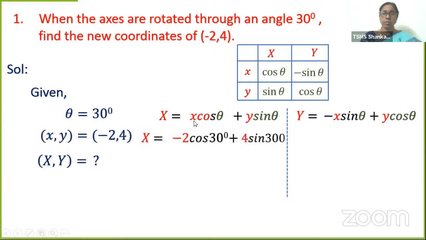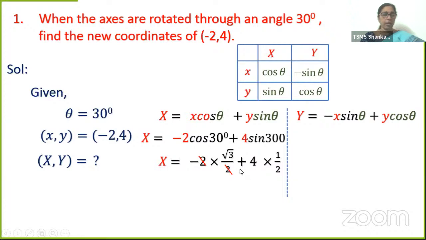X is equal to, what is the x value? Original x is minus 2, cos 30 plus y is 4 into sine 30 degrees. What is cos 30? Root 3 by 2. Sine 30 is 1 by 2. Okay, students. Now Y is equal to minus x sin theta plus y cos theta.